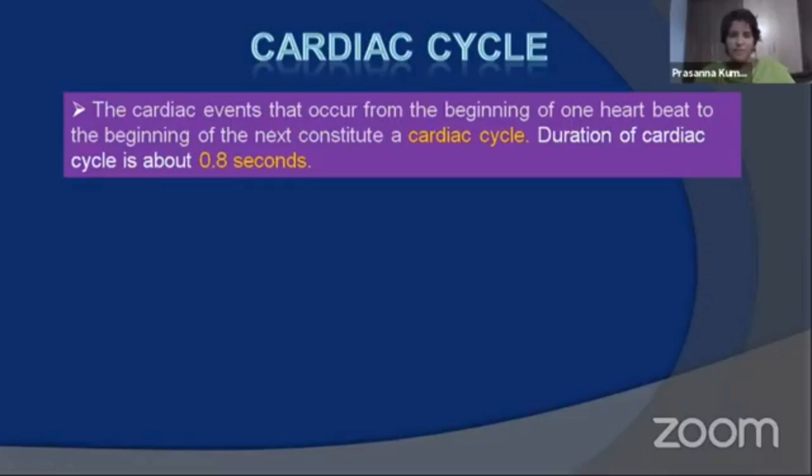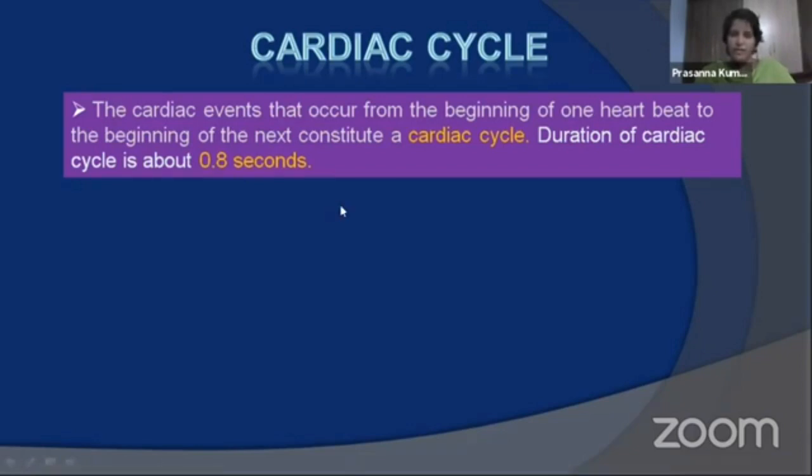Heart is pumping blood to all parts of the body. And the cyclical changes that are occurring in pumping of this blood, we call this as cardiac cycle. So cardiac cycle is nothing but the events that occur from the beginning of one heartbeat to the beginning of next heartbeat.